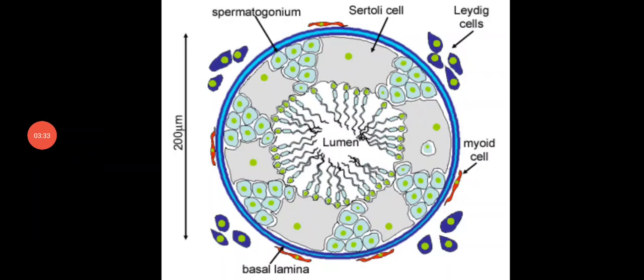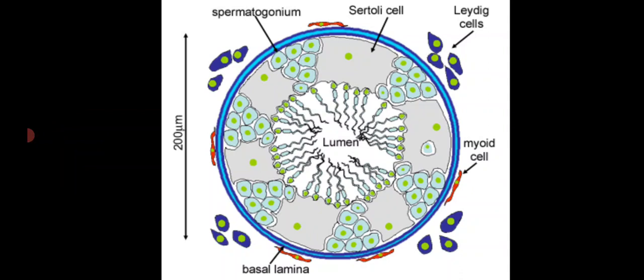The spermatogonia are divided into 2 groups, type A spermatogonia and type B spermatogonia. The type A spermatogonia become the stem cells. Stem cells means they keep on dividing. So, some spermatogonia continuously divide and produce more spermatogonia.